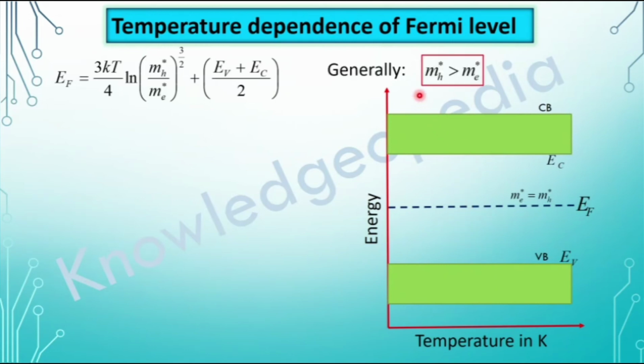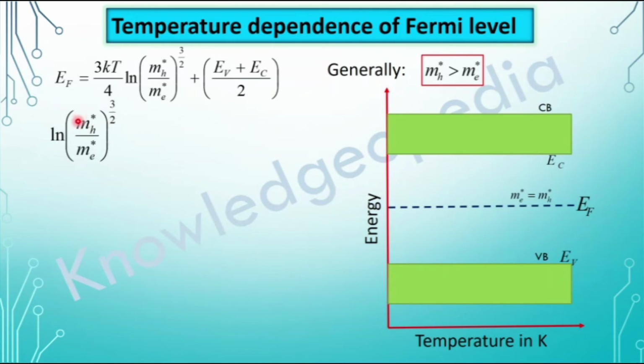Now, we will consider the general case when mh star, that is the effective mass of hole, is greater than the effective mass of electron. Generally, holes are heavier than electrons. So, this is the most general case when mh star is greater than me star. Under this condition, what will be the value of this logarithm term?